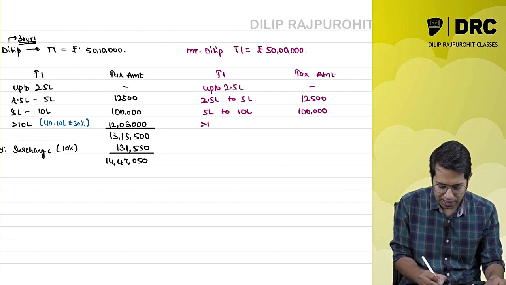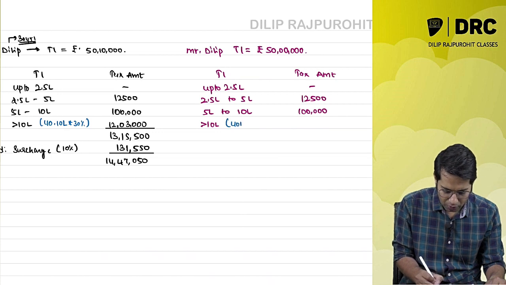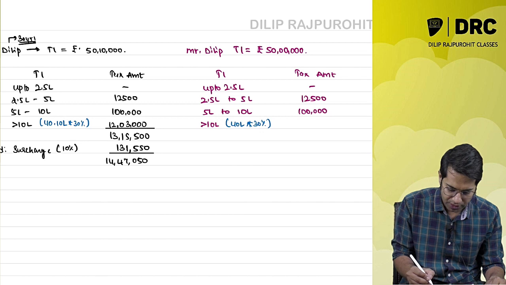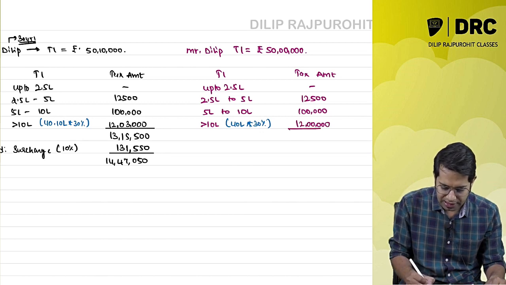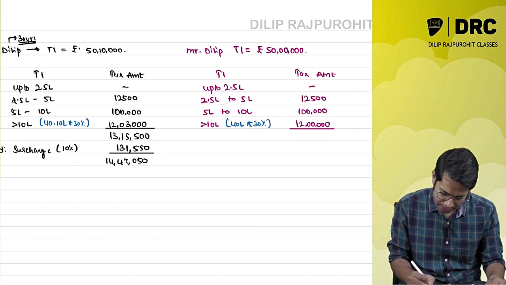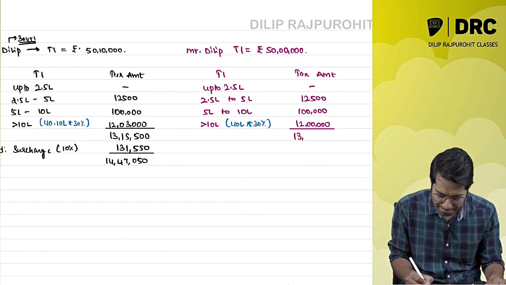And for more than 10 lakhs, it is 40 lakh rupees and I will have to pay 30%. 4 3s are 12 lakh rupees. So my total tax liability, if my total income is 50 lakh rupees, comes to 13 lakhs 12,500.